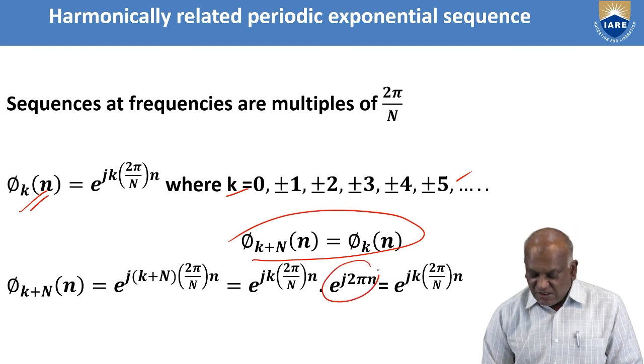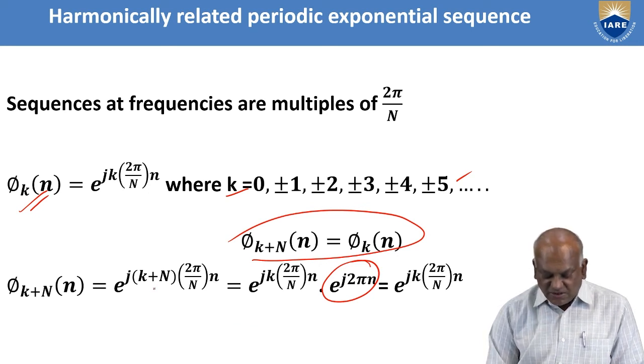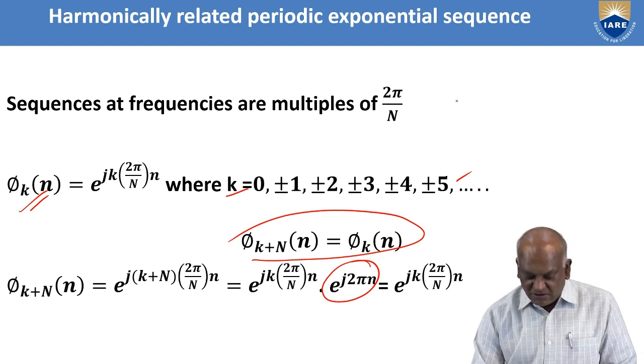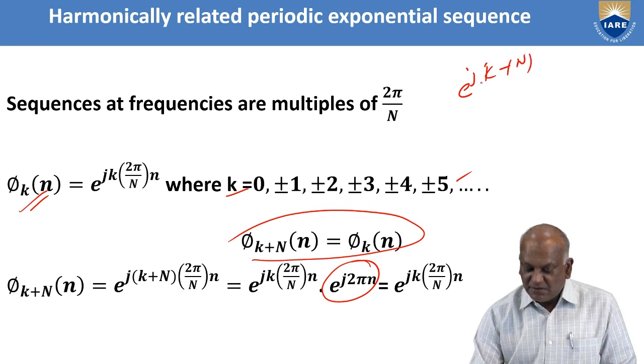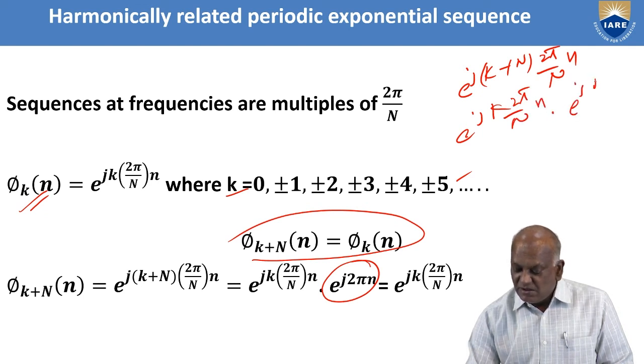You know that. What is this value? An integer multiplied by j 2 pi by N. This value equals 1. We can also write it like e power j k plus N 2 pi by N into n. This is written as e power j k 2 pi by N into n multiplied by e power j N into 2 pi by N into n.